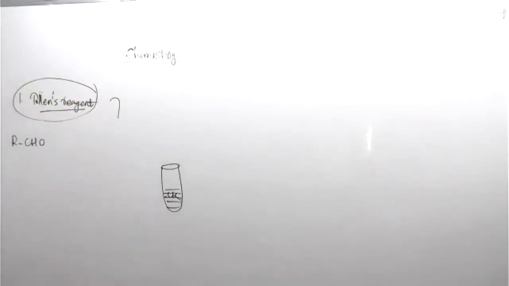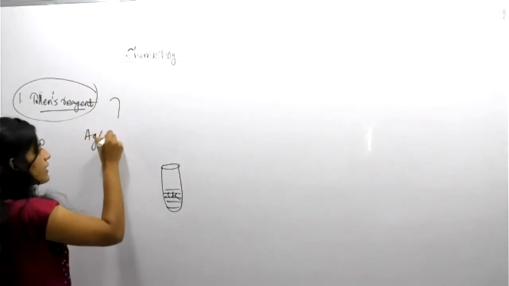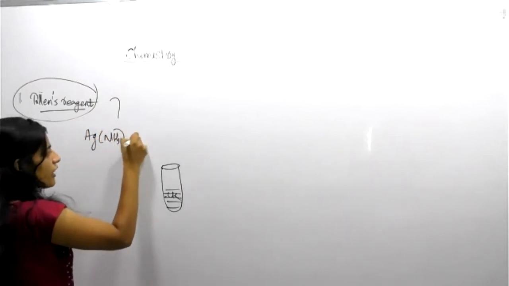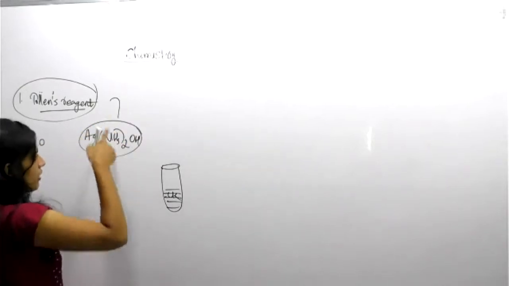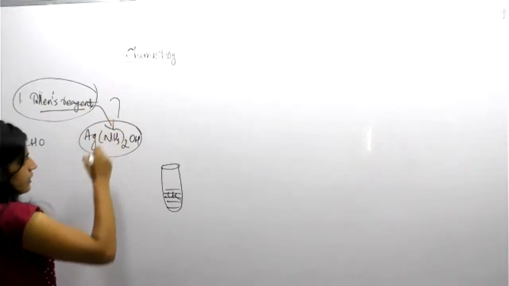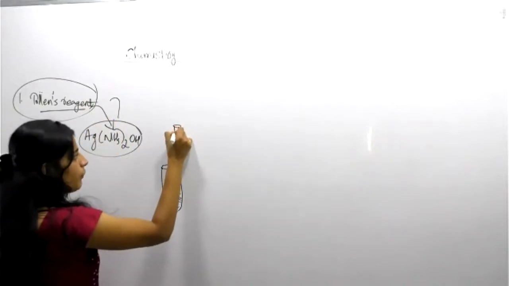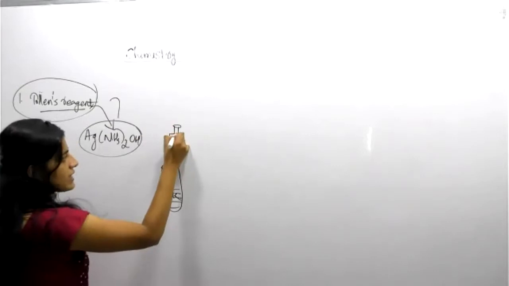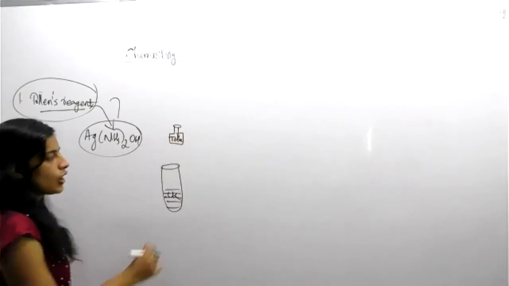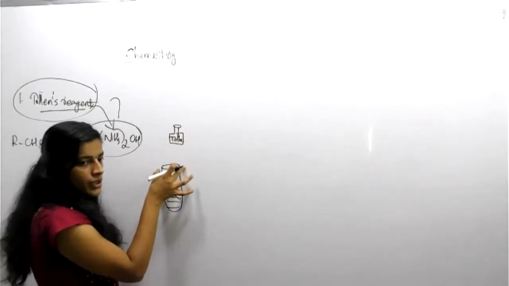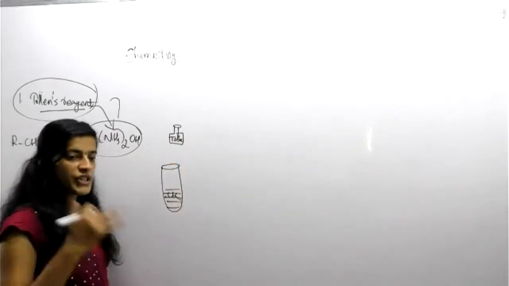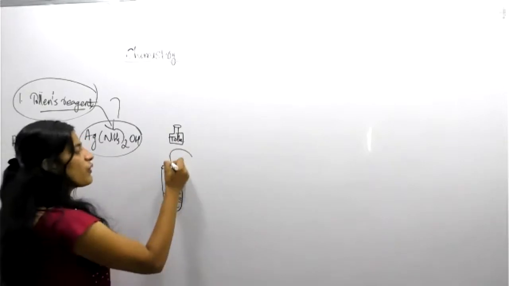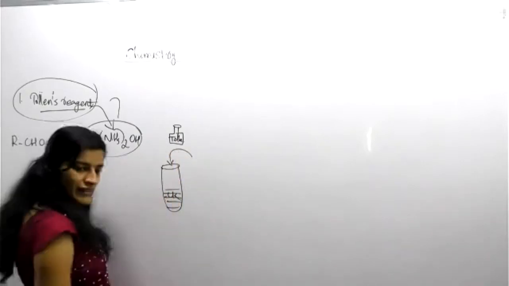Tollens reagent means Ag(NH3)2OH. Ag(NH3)2OH is called ammoniacal silver hydroxide, that solution. This is called Tollens reagent. It is available in a small bottle in your lab. So a small test tube is with you, containing your aldehyde or ketone, but you don't know which one. First of all, you add Tollens reagent.